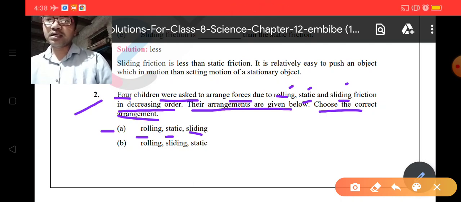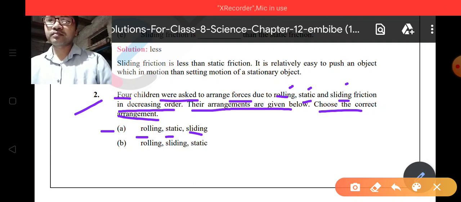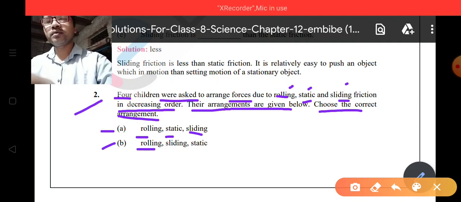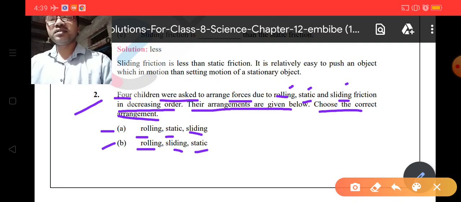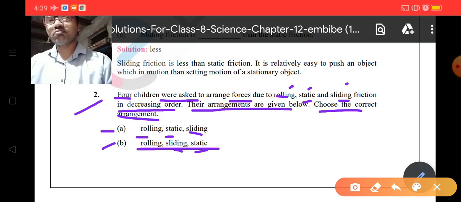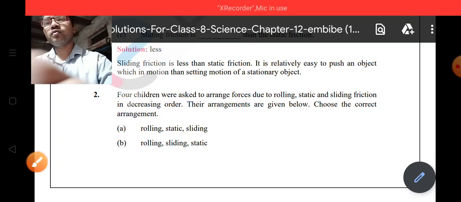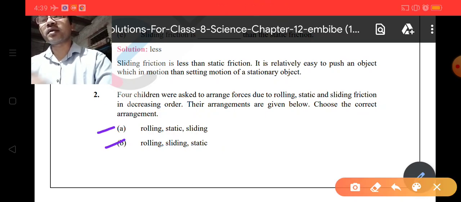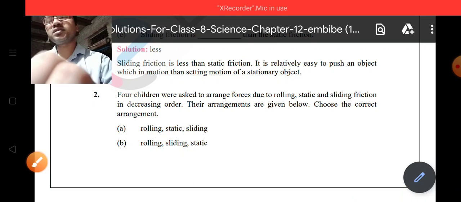So what do you think? Let's say next in B, rolling, then sliding, then static. Are these forces in decreasing order? I hope you got the answer. So no, options A and B are not correct. Let's see about the C option.